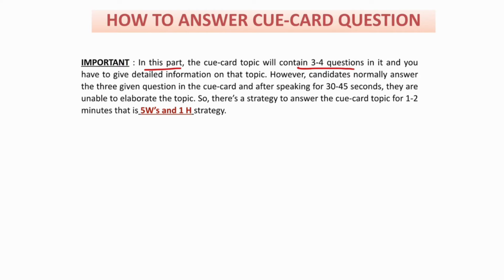You have to give detailed information on that topic. However, candidates normally answer the 3 or 4 given questions in the cue card, and after speaking for 30 to 45 seconds, they go blank, or are unable to elaborate the topic. So there's a strategy to answer the cue card topic for 1 to 2 minutes.